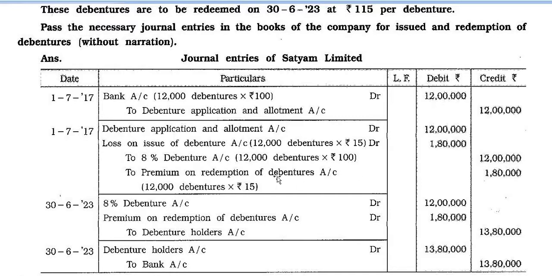To premium on redemption of debenture account, 12,000 debentures into 15 rupees, 1,80,000.